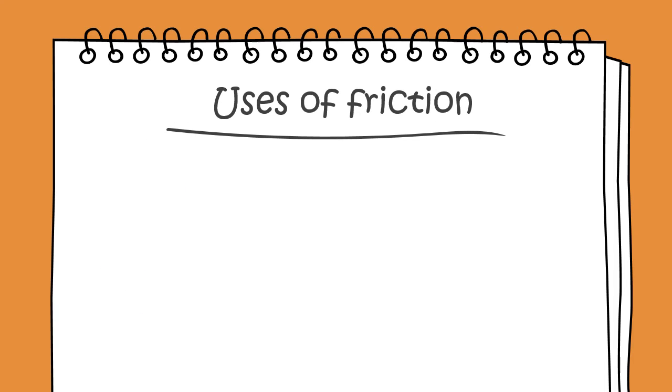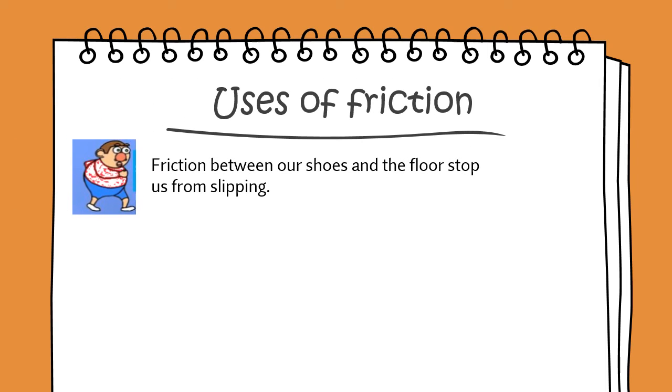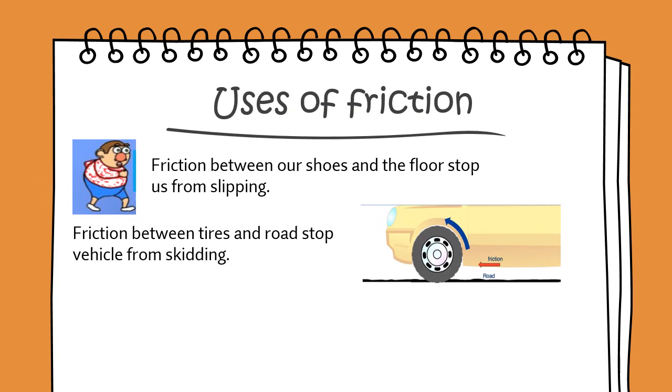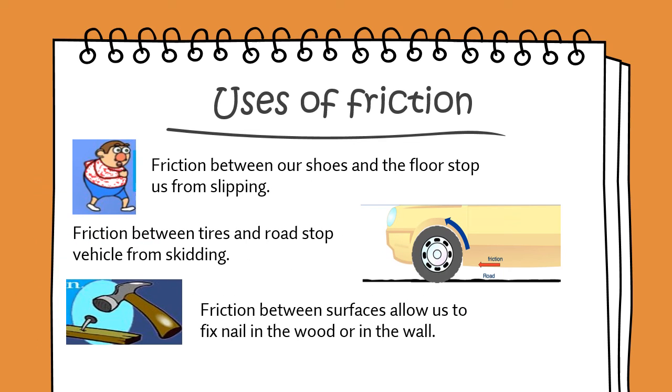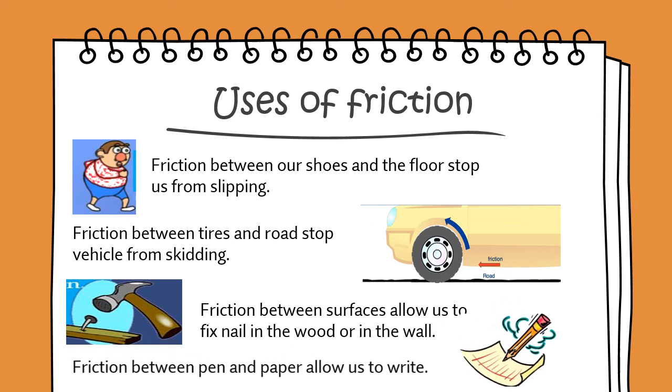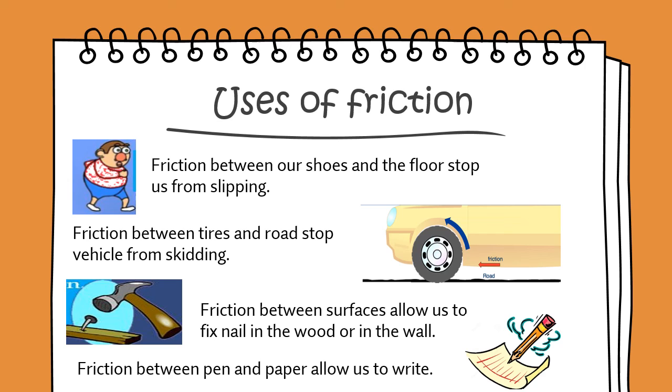Friction is also useful to us. If there were no friction, then we would not be able to walk. Friction helps us to walk by preventing us from sliding. Vehicles can also move on the road due to friction between the road and the tires. It is friction which helps us to fix a nail into the wall. We can write on paper with a pen due to friction between them.